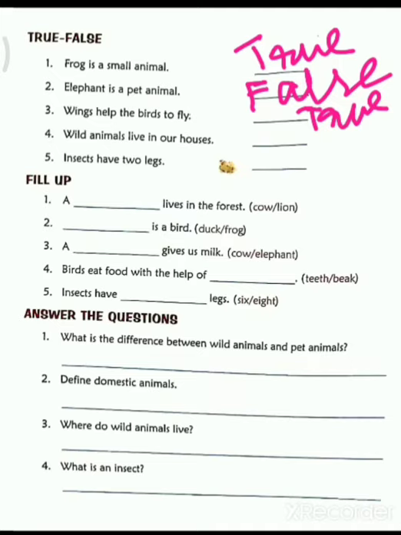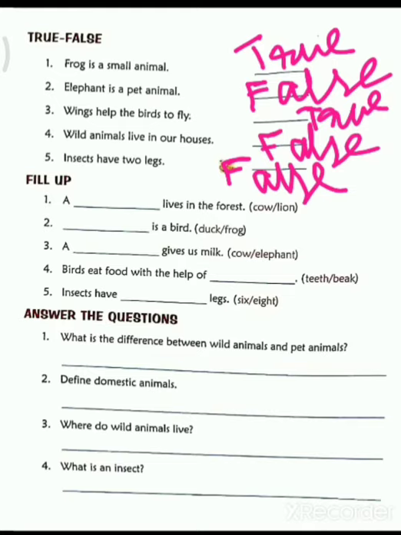So you write this one also false. Then fifth one. Insects have 2 legs. No, this is also false because you have read that insects have 6 legs. So this one also you write false. All of you check your answer again. First one true, then false, then again true, then false, false.